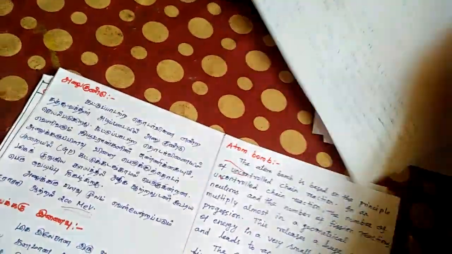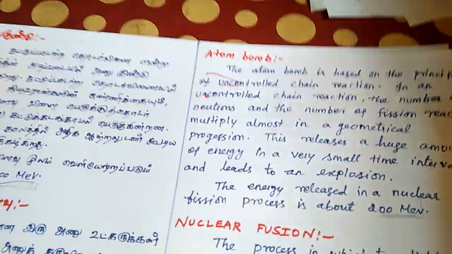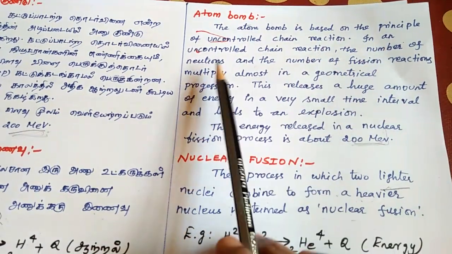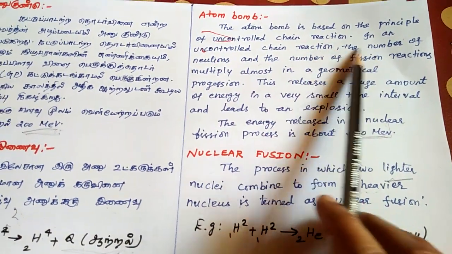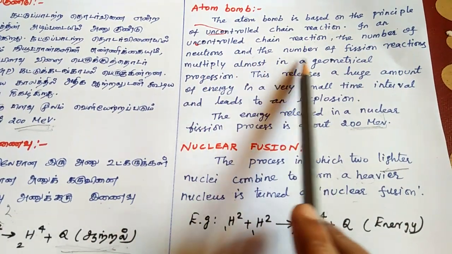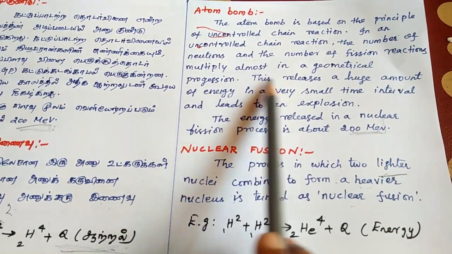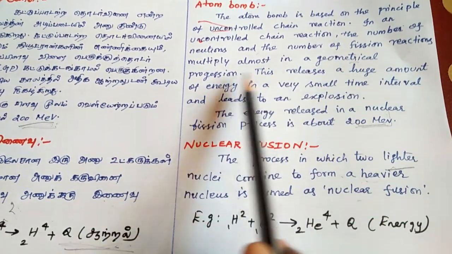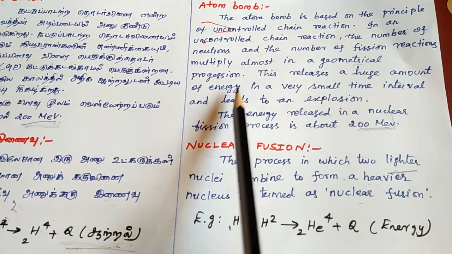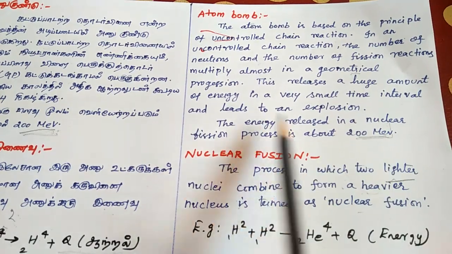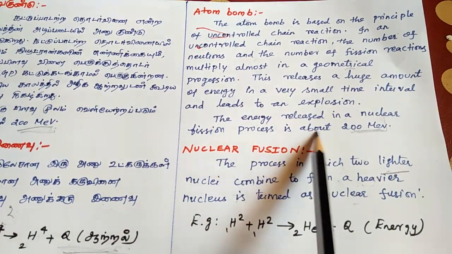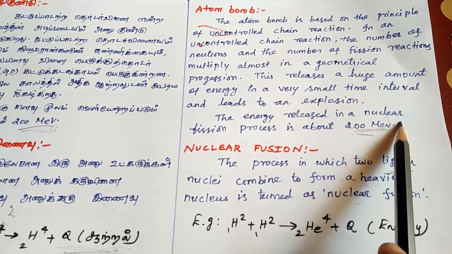Then next, the atom bomb. The atom bomb is based on nuclear fission, on the principle of uncontrolled chain reaction. In an uncontrolled chain reaction, the number of neutrons and the number of fission reactions multiply almost in a geometric progression. This releases a huge amount of energy in a very small time interval and leads to an explosion. The energy released in a nuclear fission process is about 200 MeV.